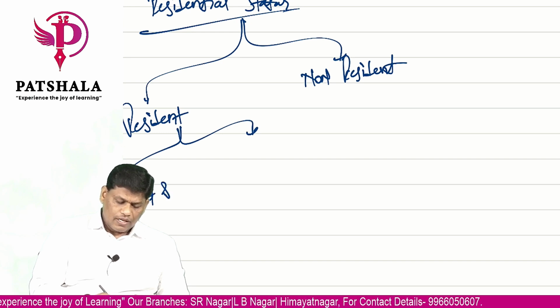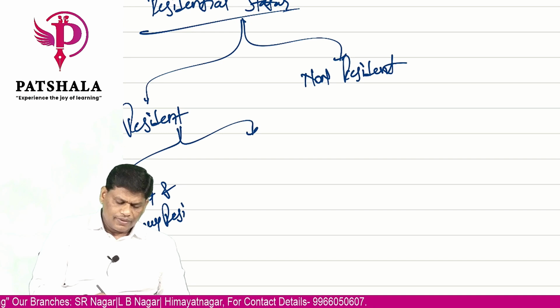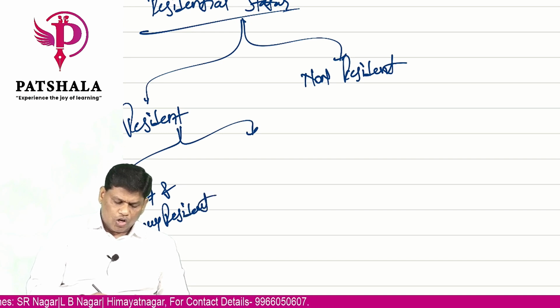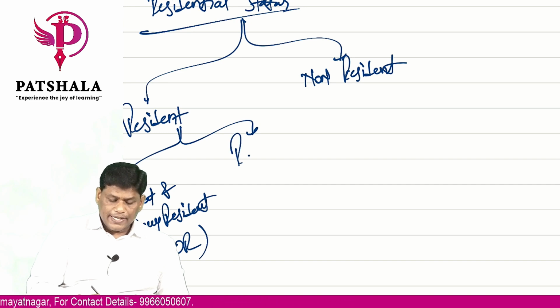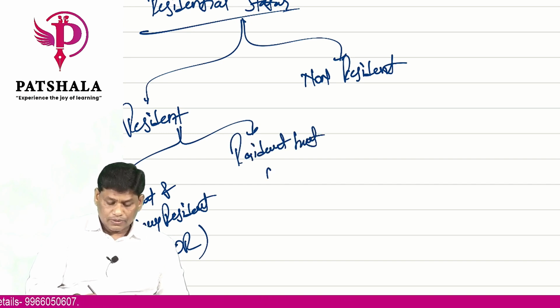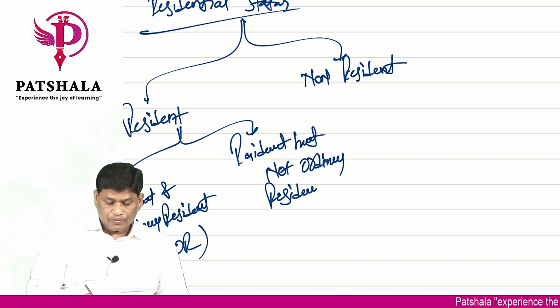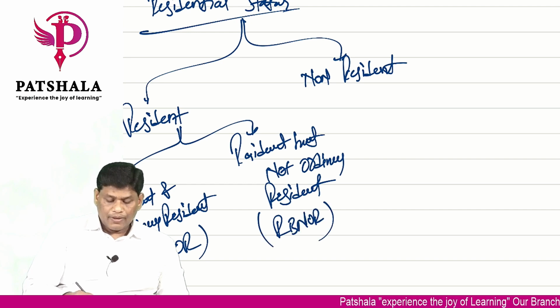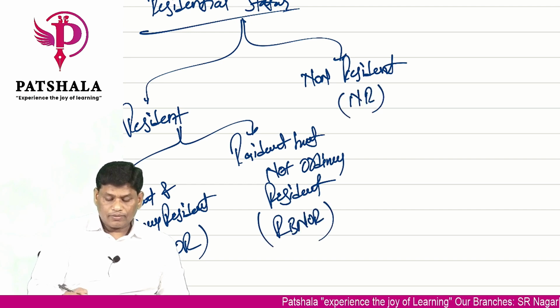Once a person is resident, he is further classified as resident and ordinary resident, which we shortly call as R and OR, and resident but not ordinary resident, which we call as RBNOR, and non-resident is NR.